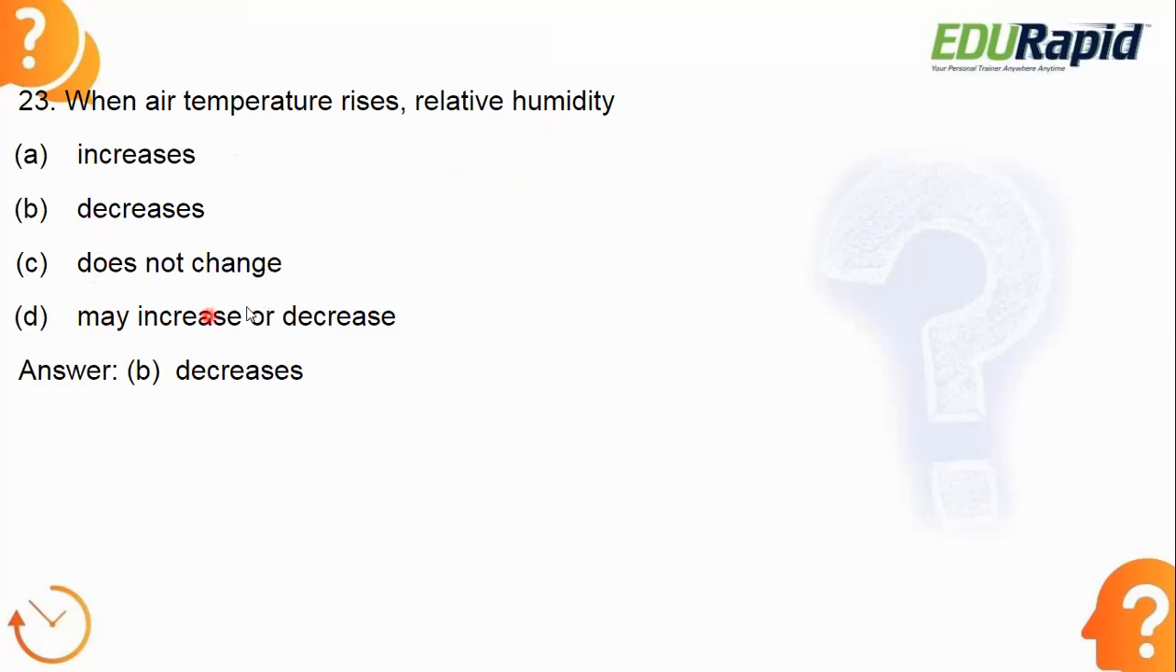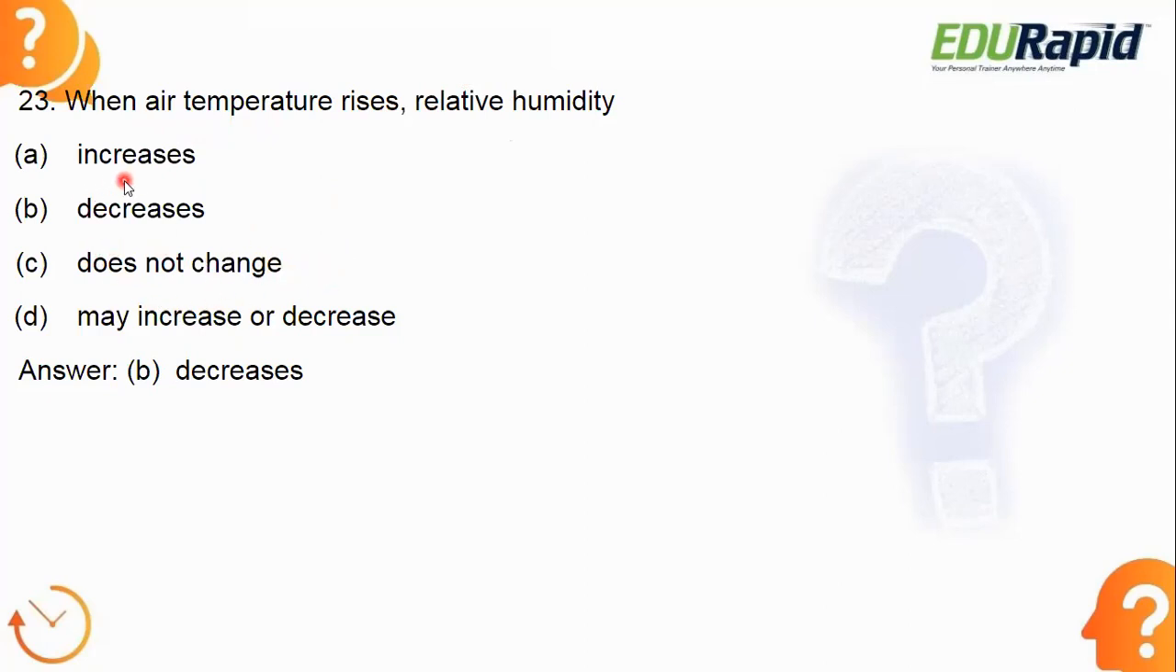Here you can even eliminate C and D. I am telling you how to eliminate. This is called common sense, or you can say the tricks. Whenever the temperature rises, what will happen to the relative humidity? Even if you don't know anything about relative humidity, at least you know there will be some relationship between temperature and humidity. Option C says it does not change. Whenever temperature increases, something will change, so you can easily eliminate option C.